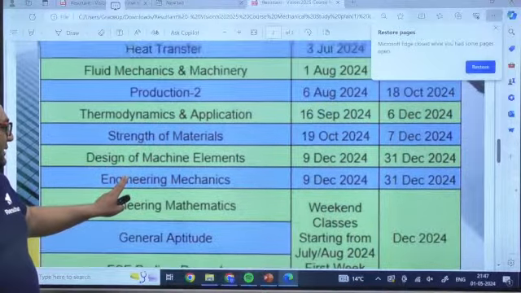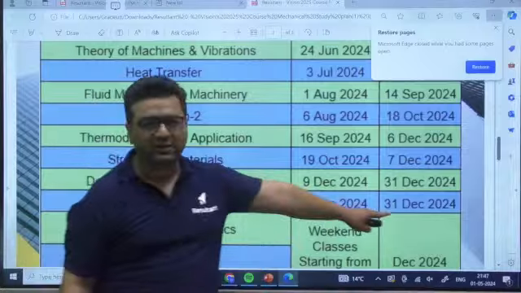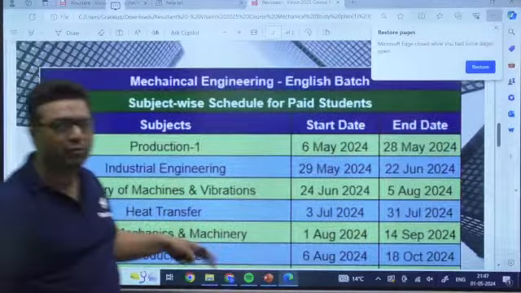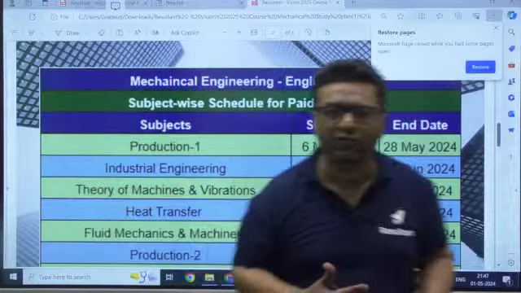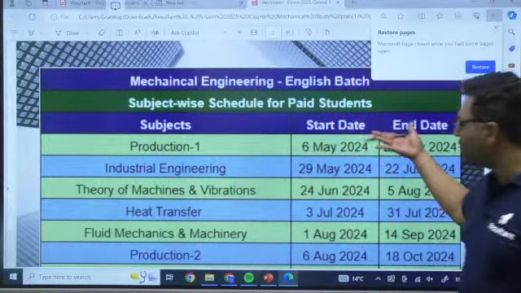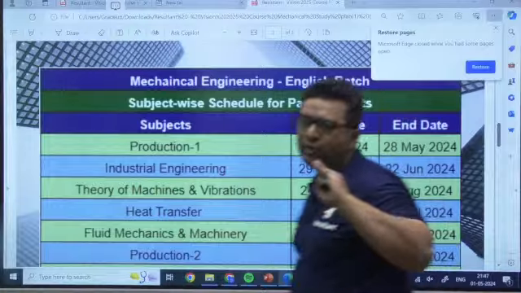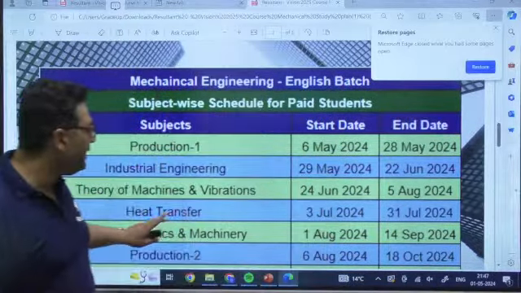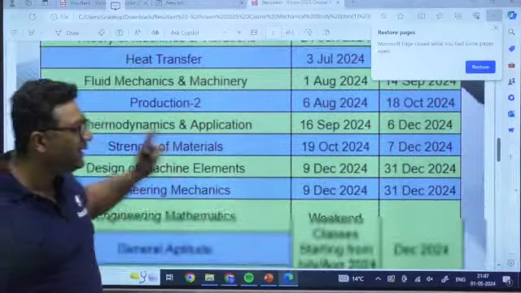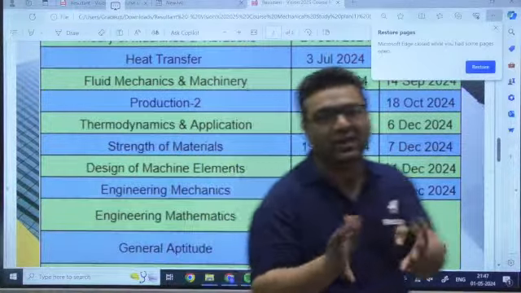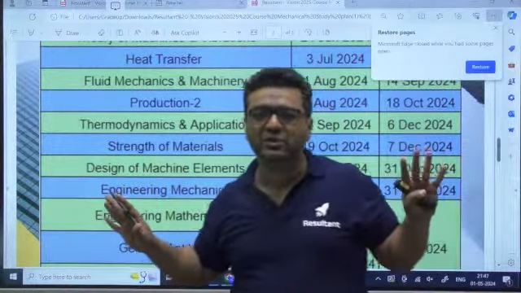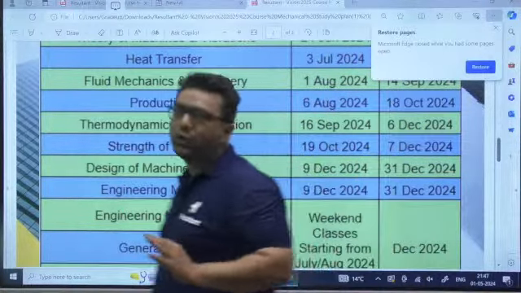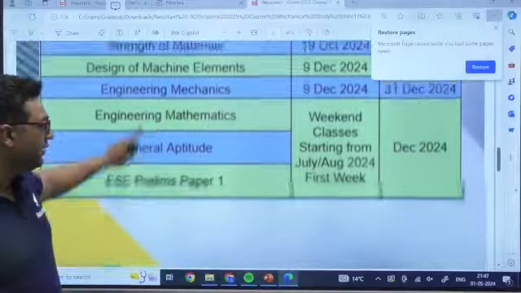So guys, likewise you can see the syllabus is getting over by 31st December. But there are many students who have already studied strength of material from us at the previous platform. So for them, we will be going parallelly for machine design, so that their syllabus is over by November itself. That is going to be the plan. And you can see we are completing the syllabus of GATE and ESE. No other platform is completing the syllabus so early. By 31st December, GATE plus ESE syllabus will be over.